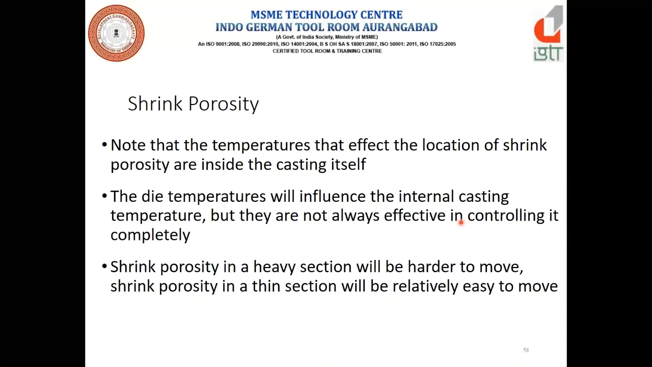Now, note that the temperatures that affect the location of the shrink porosity are inside the casting itself. The die temperature will influence the internal casting temperature, but it is not always effective in controlling it completely. Shrink porosity in a heavy section will be harder to move. Shrink porosity in a thin section will be relatively easy to move, basically.